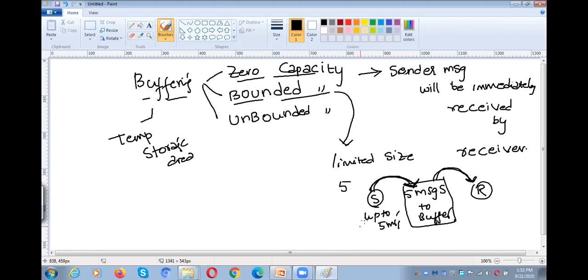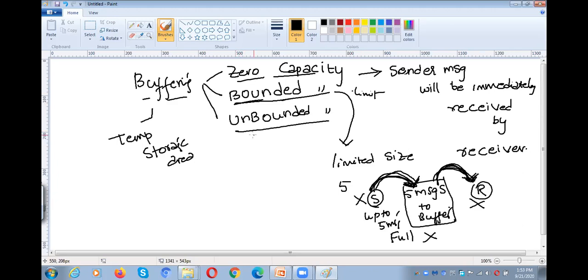After the 5 messages, the consumer is not consuming anything. What will happen at that time? The buffer is full. When the buffer is full, the sender is unable to send a message. Again, the receiver starts reading messages from the buffer. Whenever the receiver takes out a message, the sender has a chance to send a message again. If the buffer is full, the sender cannot send a message. If the buffer is empty, the receiver cannot receive messages. So that is about bounded buffer. That means there is a limit in the buffer size.